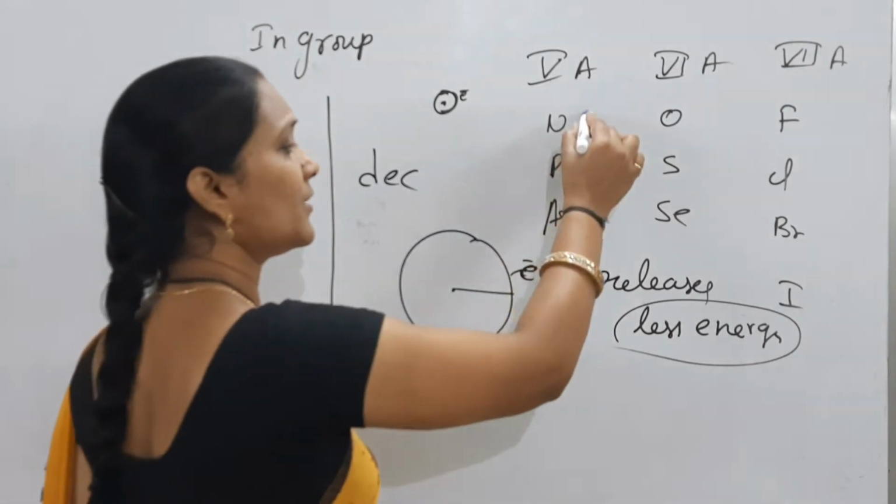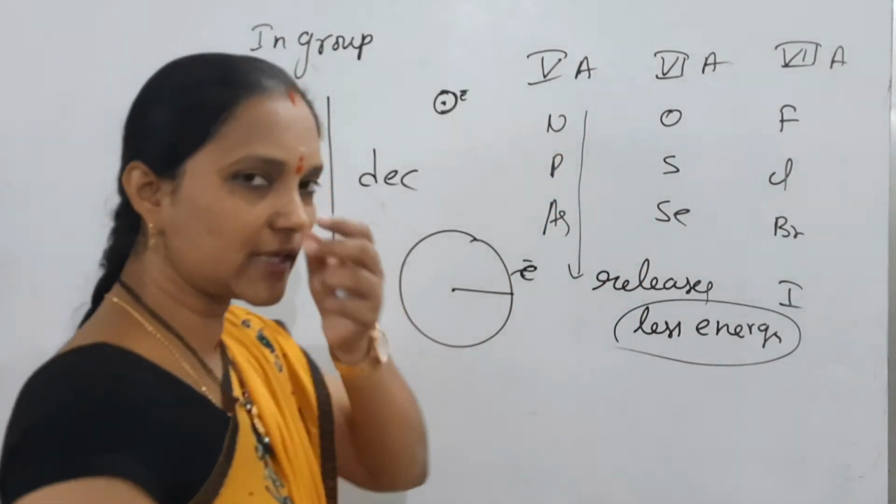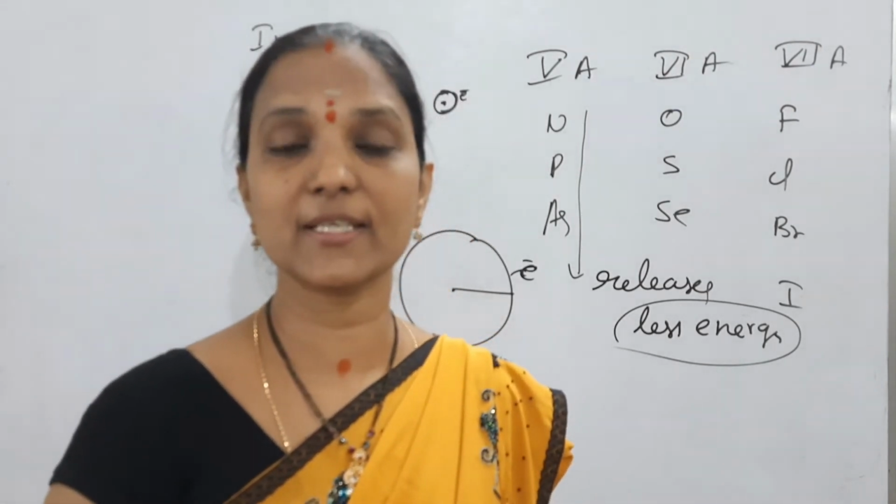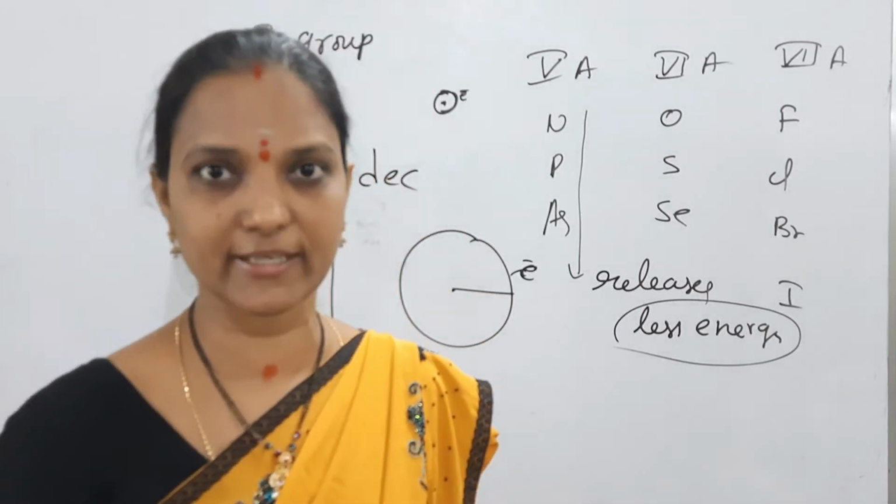Down the group atomic size increases, so electron gain enthalpy decreases.